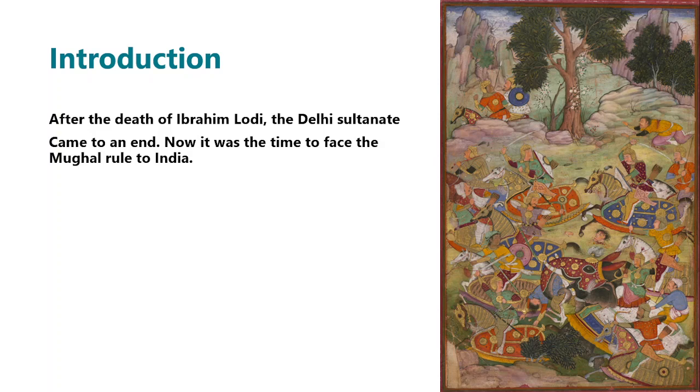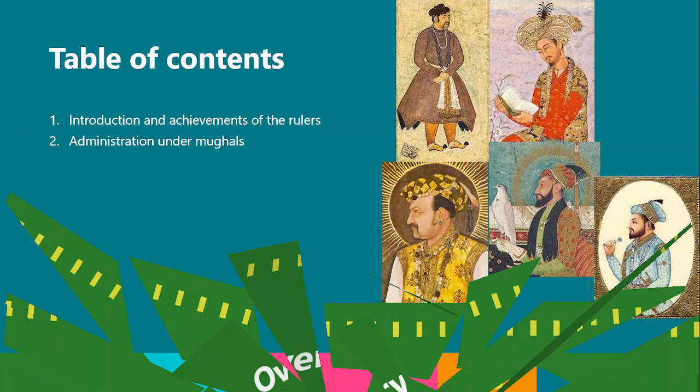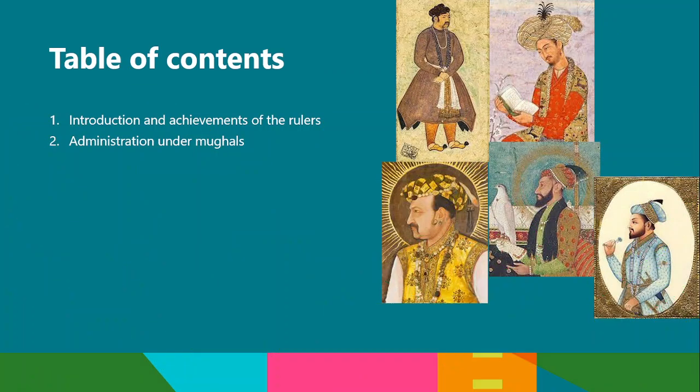After the death of Ibrahim Lodi, the Delhi Sultanate came to an end. Now it was time to face the Mughal rule in India. Overview. In this presentation, we will learn about the great Mughals who ruled in India for 331 years. Table of contents. We will learn about the introduction and achievements of the rulers and the administration under the Mughals.